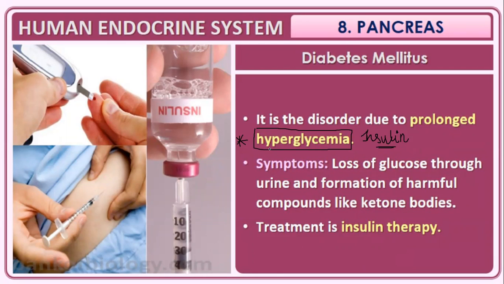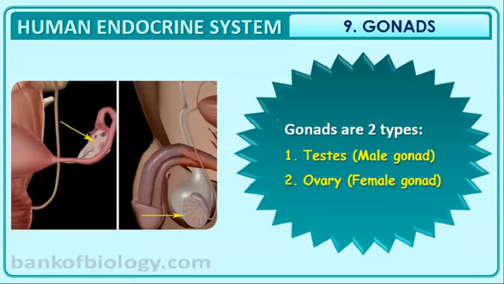Deficiency of insulin means the glucose level in the blood gets higher. Symptoms are loss of glucose through urine and formation of harmful substances like ketone bodies, which are really harmful to our body. Treatment is done by insulin therapy. The structure of insulin, humulin and all these things you will study in class 12th in the chapter on biotechnology. I'll deal with that chapter as soon as possible. Moving on to the next one, the gonads.